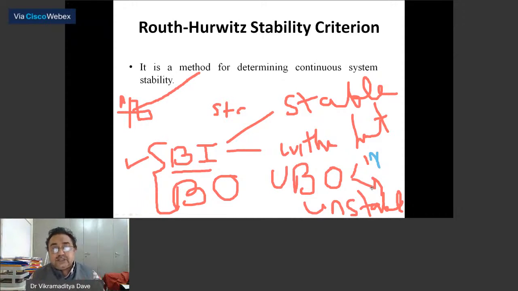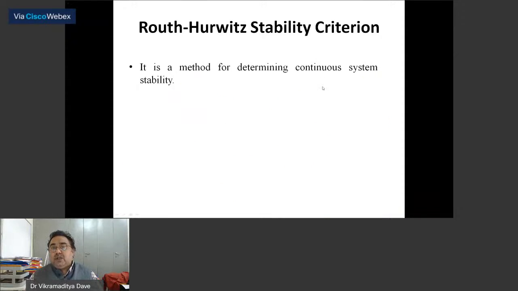Therefore, there should be some methods to determine the stability of the system. And one such method is the Routh Hurwitz stability criteria. This is very important, and every year questions are asked related to it. So let us talk about what the Routh Hurwitz stability criteria is. It is a method for determining continuous system stability.